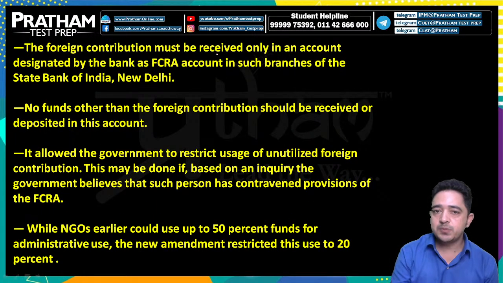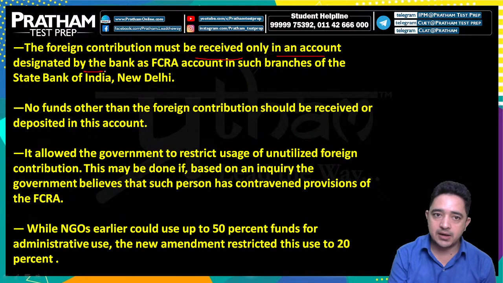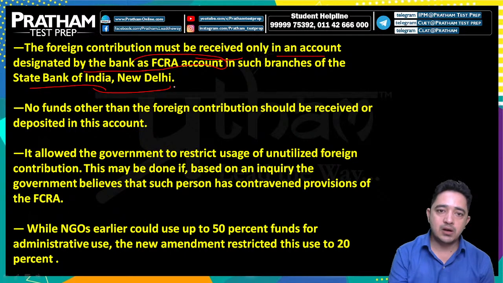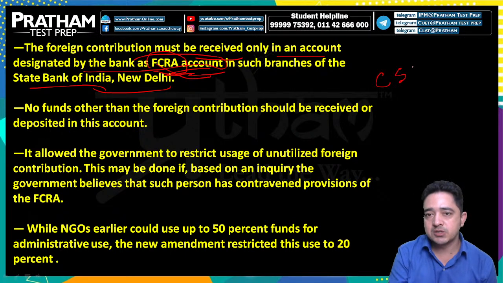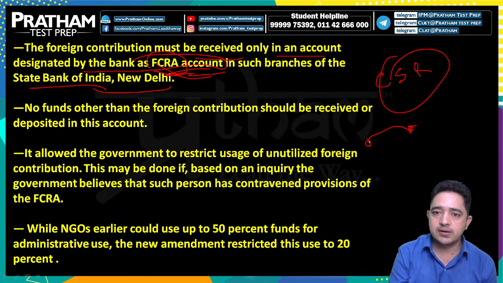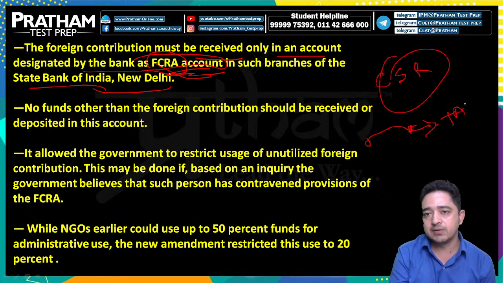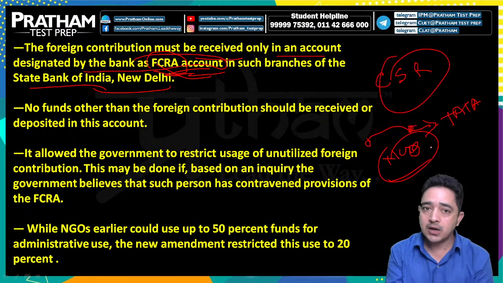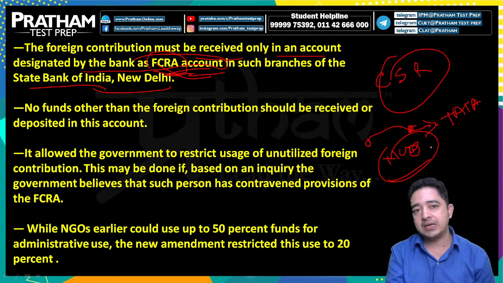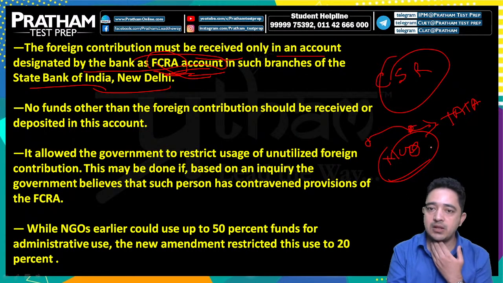The foreign contribution must be received only in an account designated as the FCRA account in such branches of the State Bank of India, New Delhi. As we know, corporate social responsibility, CSR: if any Indian company is giving funds, for example, if a Tata company is giving funds to any NGOs, that does not come under the FCRA. If India's money is used in India's interest, that does not come under the FCRA. But if any foreign company is giving funds to the NGOs, that comes under the FCRA.